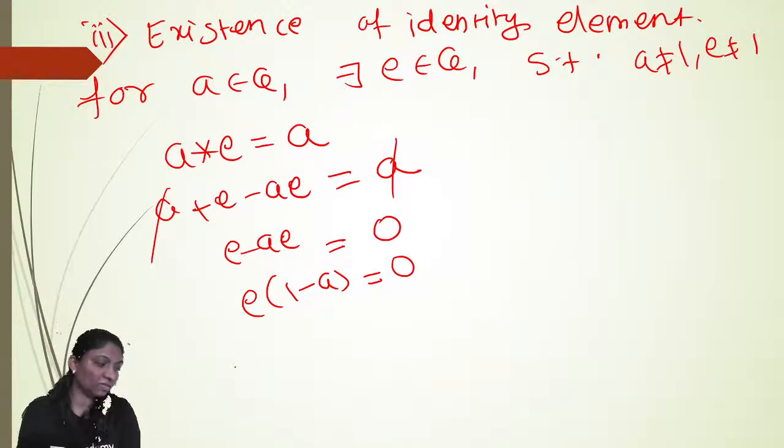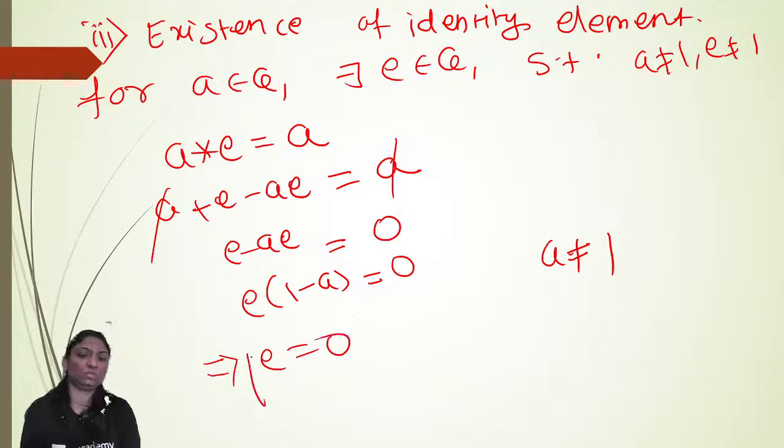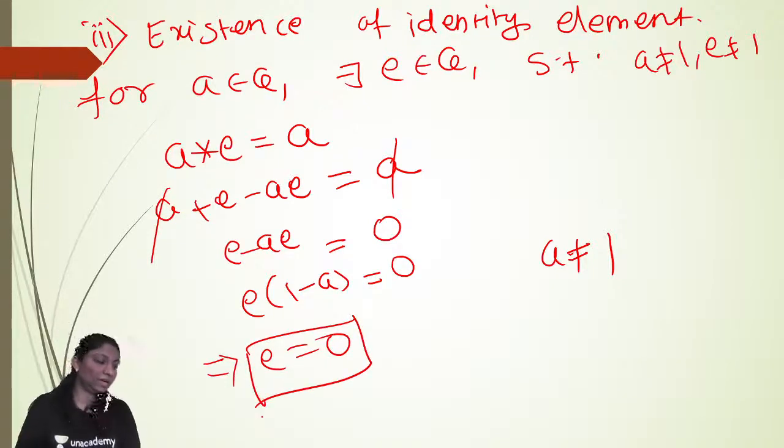As A is not equal to 1, so 1 minus A is not 0. Which implies E must be 0, right? So identity element E is equal to 0 here.